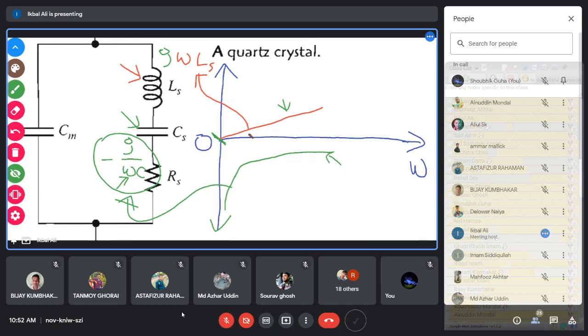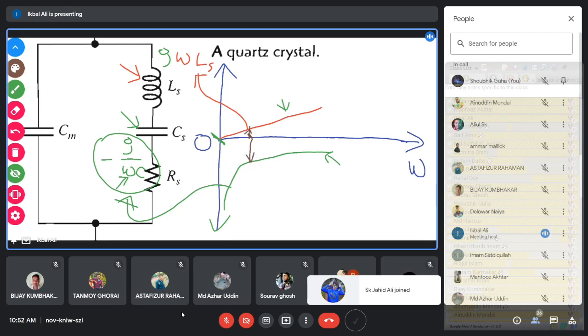At this frequency, which I have marked here, what will be the total impedance from this curve? At that frequency, the impedance of the inductor is this ordinate, and the impedance of the capacitor is this ordinate.